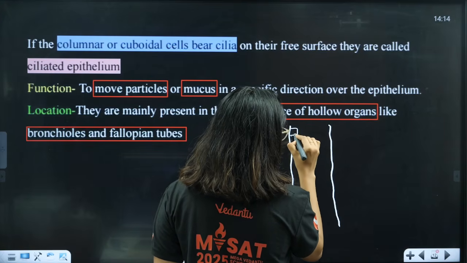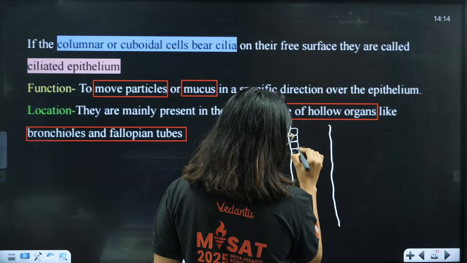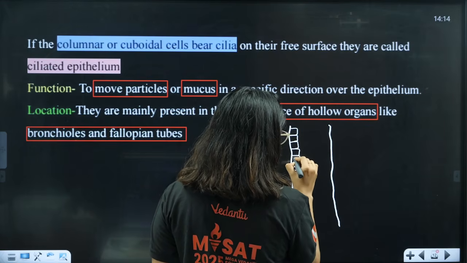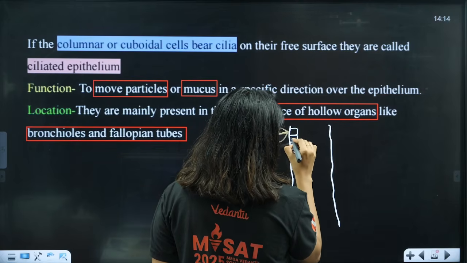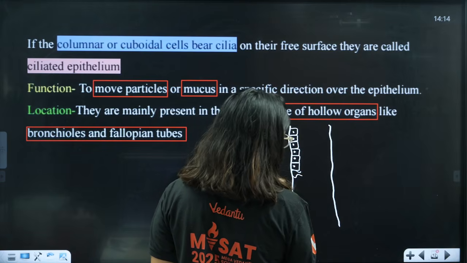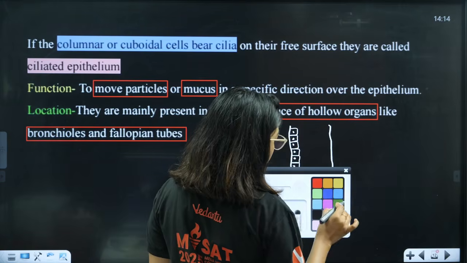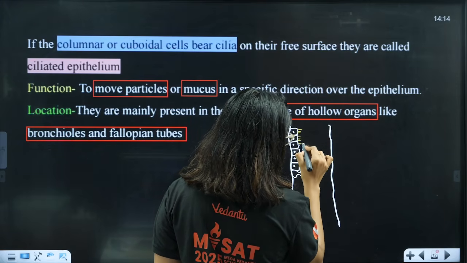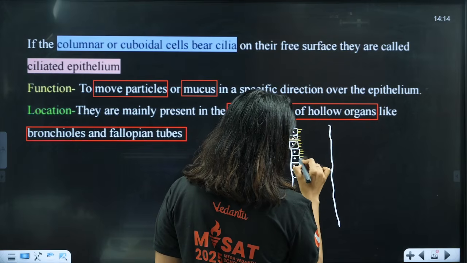Because it is a hollow organ and movement is required, they might be ciliated, and they can also have glandular epithelium, which I'll teach you now. So this is the cilia. Like the cilia will be present.